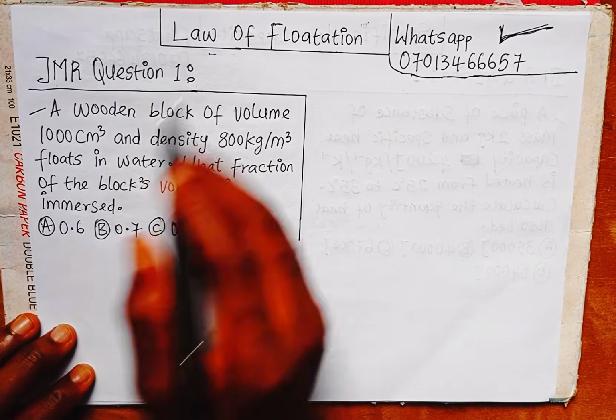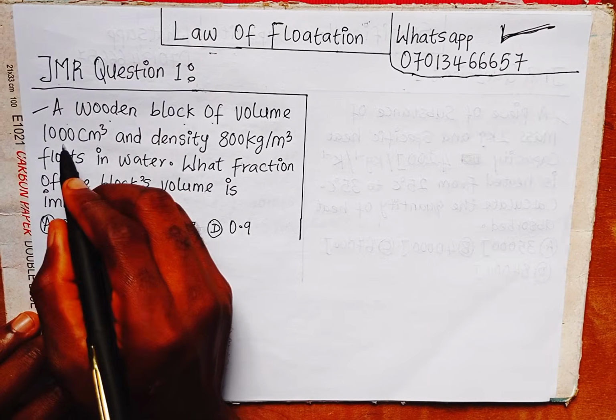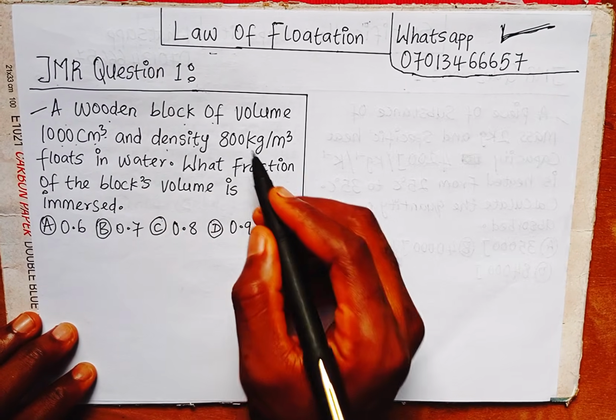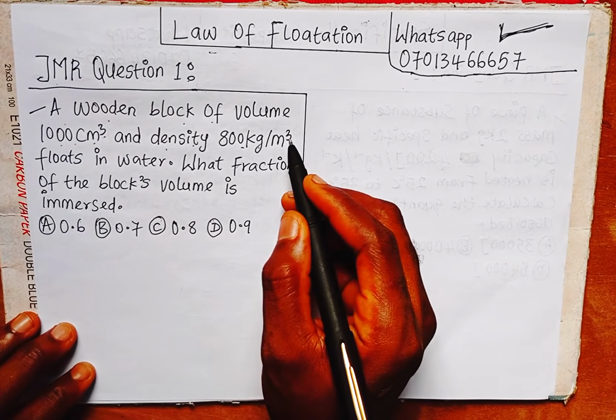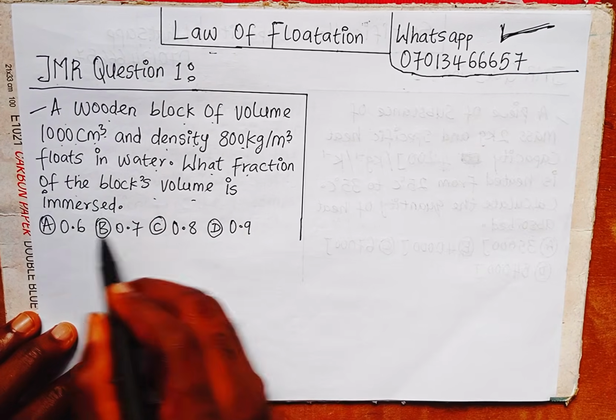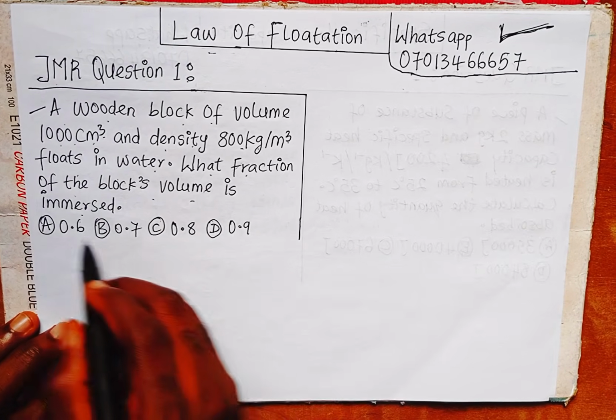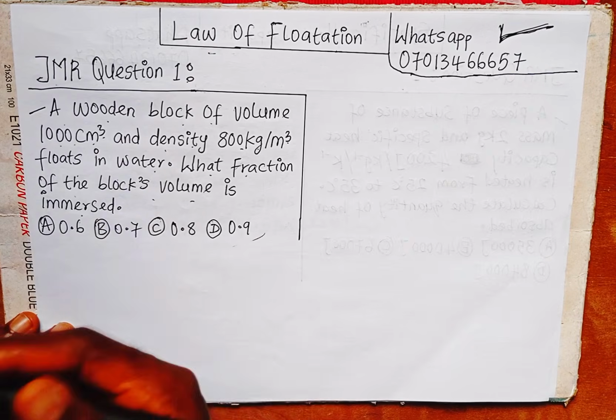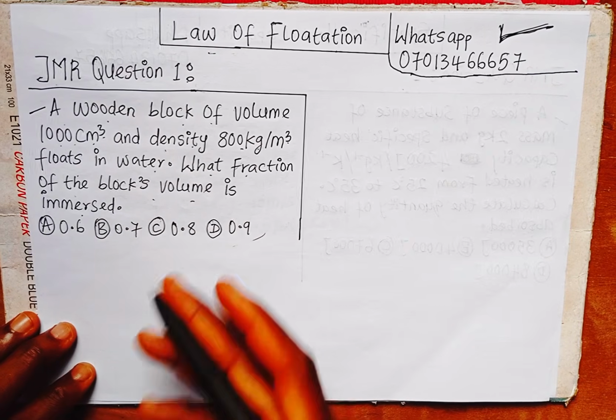We are faced with this question. JAMB must repeat question 1. A wooden block of volume 1000 cubic centimeter and density 800 kilogram per cubic meter floats in water. What fraction of the block volume is immersed? So we look at our options. We need the formula to solve this.